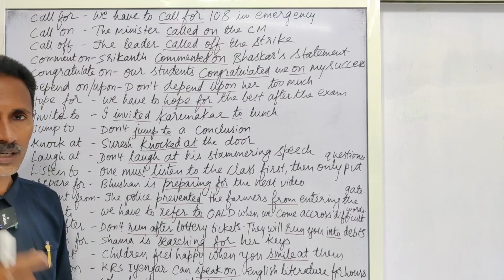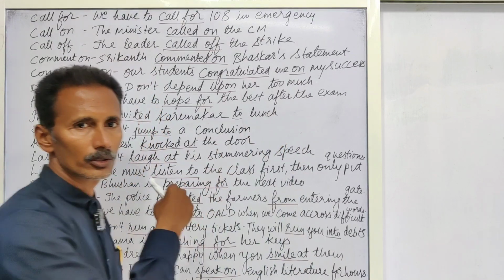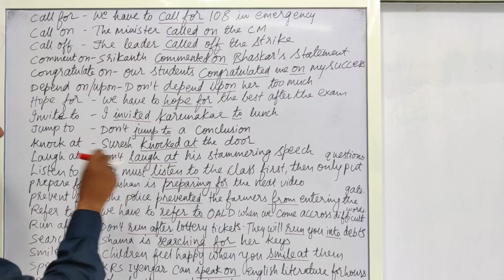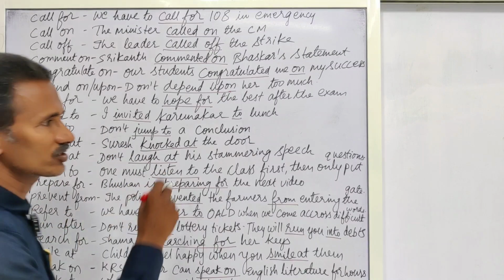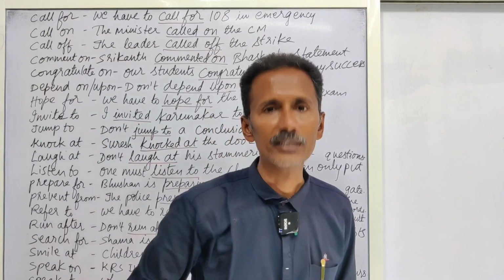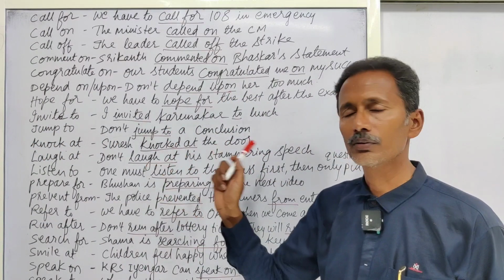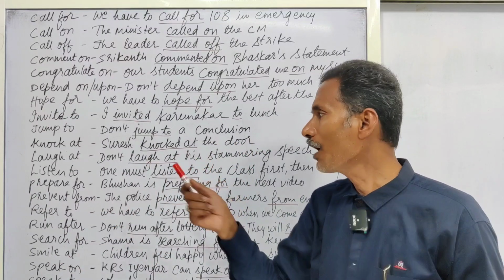When we want to make some sound, whether that person is in the house or not, we have to knock at the door or knock at something. Knock at. Suresh knocked at the door. Next, laugh at. Don't laugh at his stammering speech. It is his problem. So don't laugh at. After laugh, you have to use at. Suppose my shirt is torn here, then you shouldn't laugh at me.